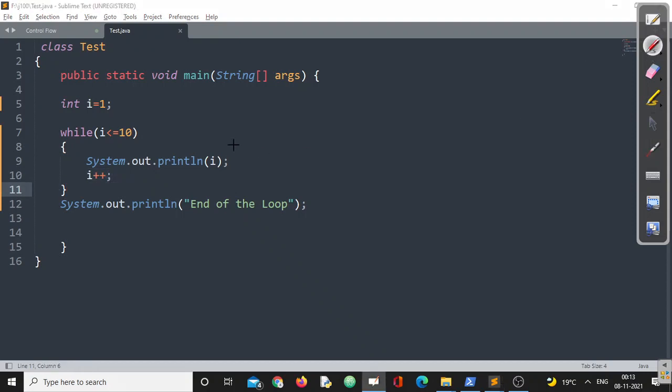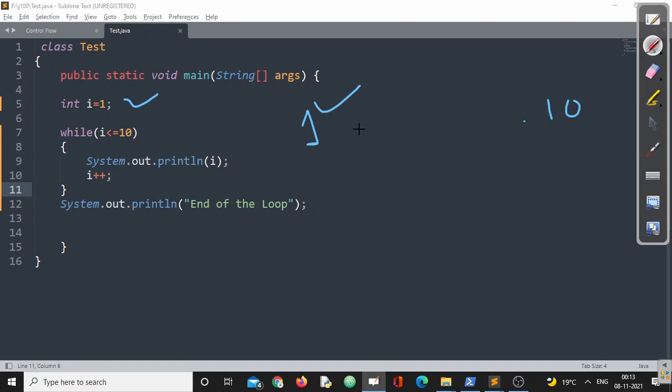What is going to happen? I start at 1, my end point is 10, and each time I have to go for one increment so that I can go to 2 3 4 5 6 7 8 9 finally 10. If the increment is not there, then i will be 1 forever.